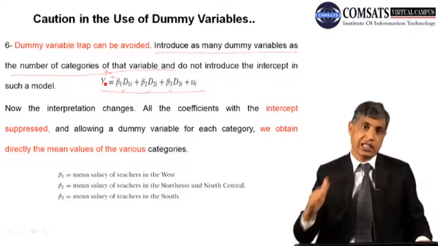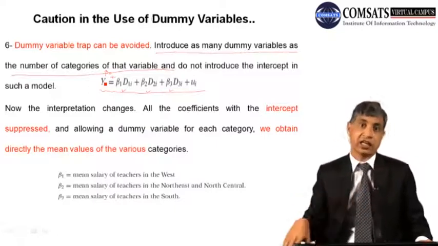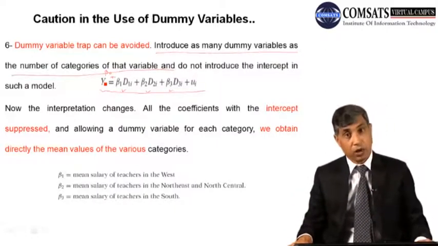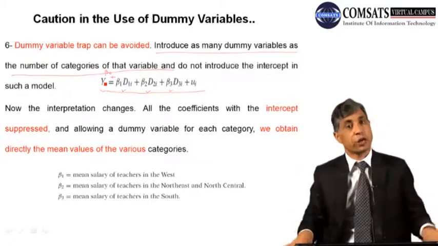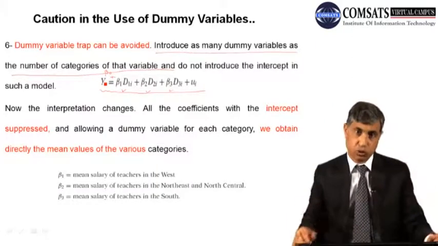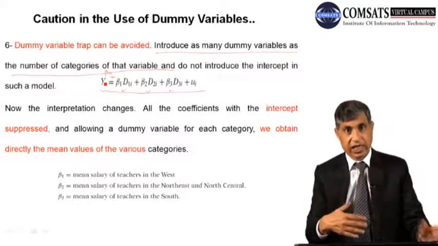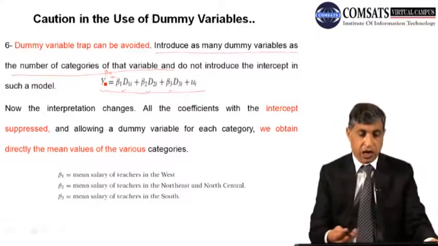But if you still insist that you will use 10 dummies against 10 categories, you can, but this time you will have to run the regression through the origin and the intercept will go out of the scene. So now you are left with two options. It is up to you. We will be talking about this, that if this is the situation, then what is the real scenario.